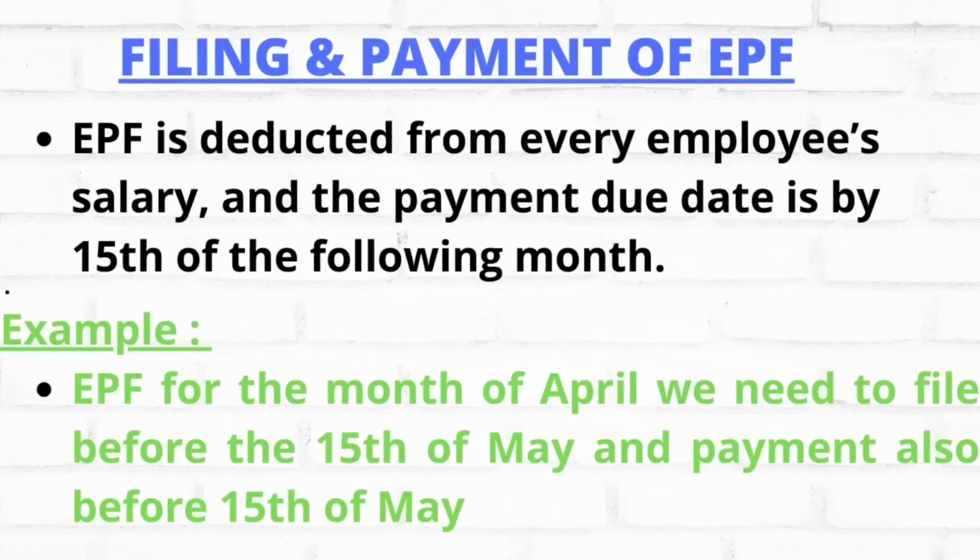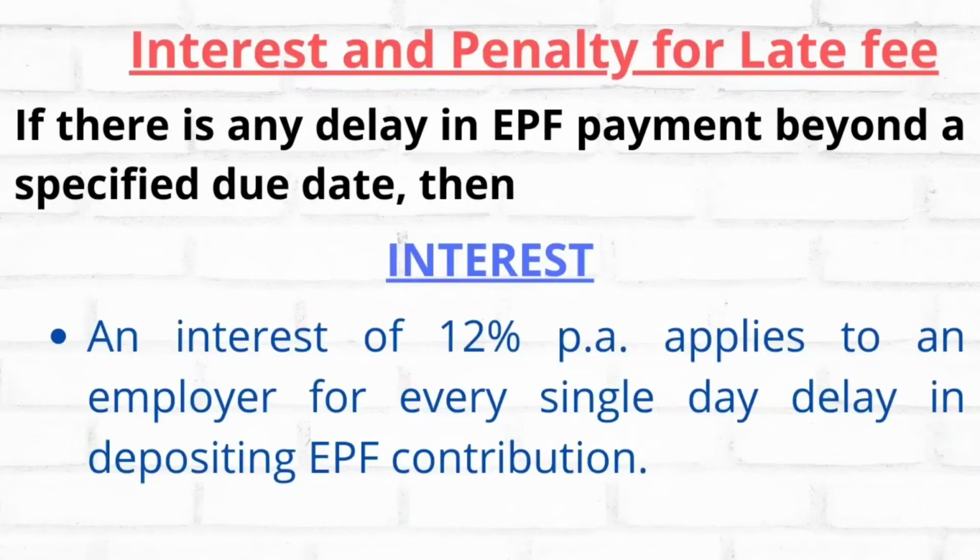Filing and payment of EPF. EPF is deducted from every employee's salary and the payment due date is by 15th of the following month. Example, EPF for the month of April we need to file before 15th of May, and payment also before 15th of May. So both filing date and payment date are the same. So in case of April month we have to file next month 15th, that is May 15th.